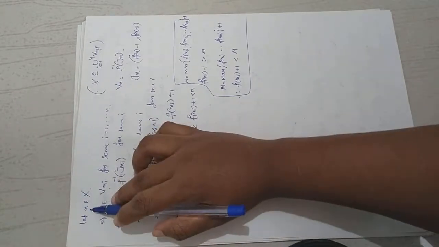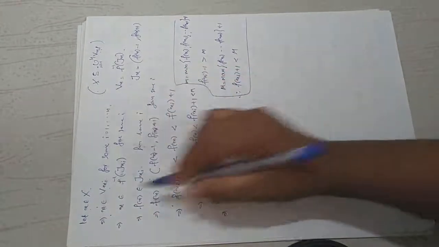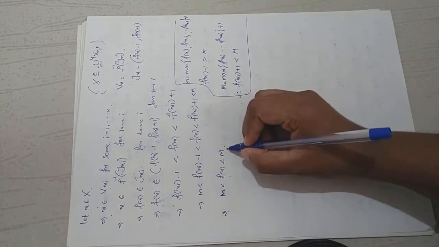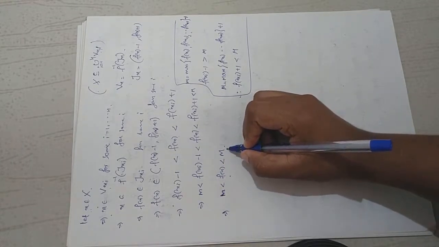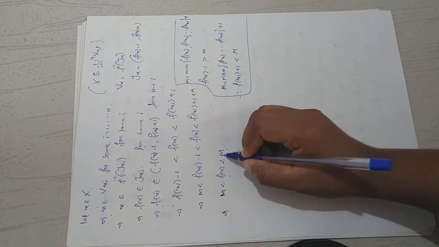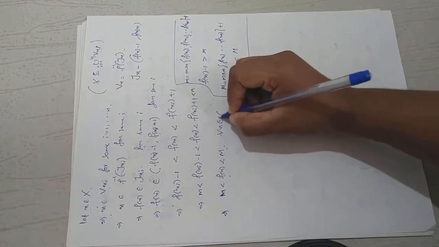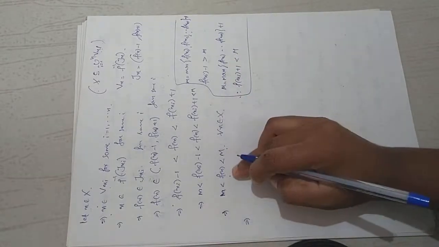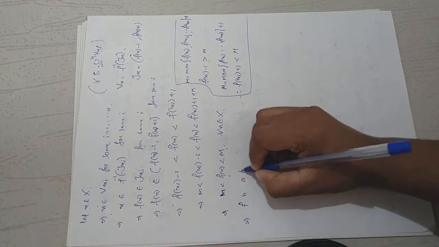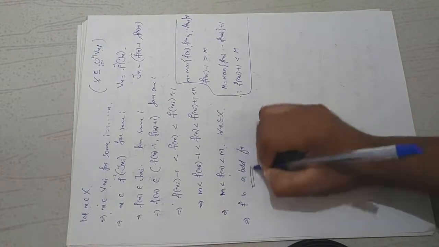So for any x in capital X, the corresponding f of x lies between small m and capital M. So small m and capital M are well-defined real numbers such that small m is less than f of x less than capital M for every x in capital X, which implies the range of the function f is bounded. That means f is a bounded function.